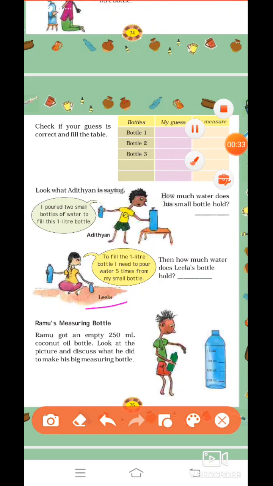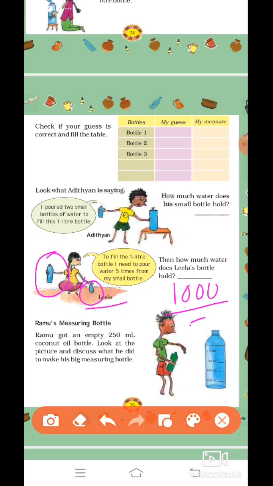To fill the 1 liter bottle, I need to pour water 5 times from my small bottle. Now again, for filling this big bottle, she is using a small bottle and she is saying she is filling it 5 times. So how much does the small bottle hold? Again, divide by 5. So it will be 200 ml. When you divide, you will get the answer 200.